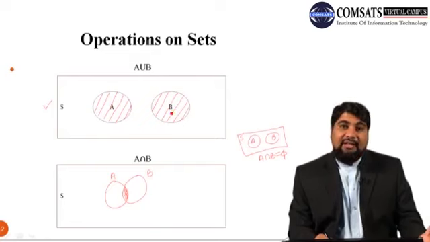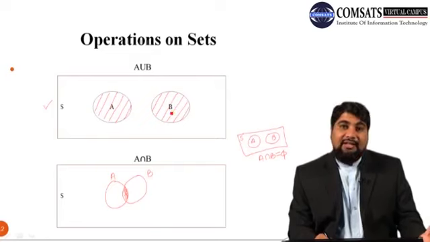Commutative law means A union B is the same as B union A, and similarly A intersection B is the same as B intersection A. This is called commutative law with respect to union, and this second one is called commutative law with respect to intersection. So if you interchange the positions of sets A and B, the result will not be affected. A union B is the same as B union A, and A intersection B is the same as B intersection A.